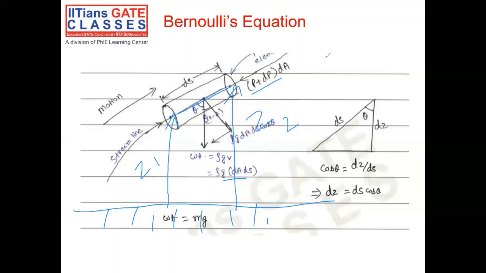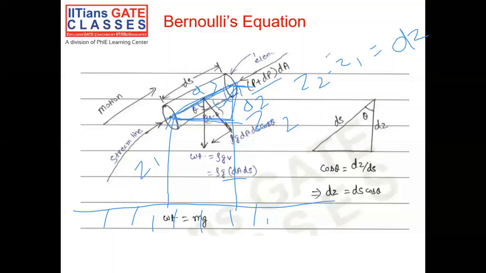So the vertical height difference between these two points is z2 minus z1, and I'm representing it as dz. Now let me take this triangle where we have ds as the hypotenuse, dz as the height, and the angle with the vertical is theta.